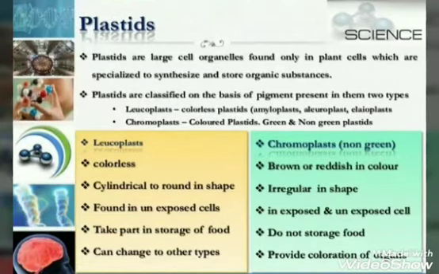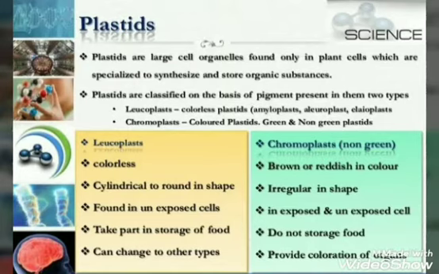Leucoplasts are colorless plastids and cylindrical to round in shape, while chromoplasts are brown or reddish in color and irregular in shape. Leucoplasts are found in unexposed cells, whereas chromoplasts can be found in exposed as well as unexposed cells. Leucoplasts take part in the storage of food, while chromoplasts do not store any kind of food.